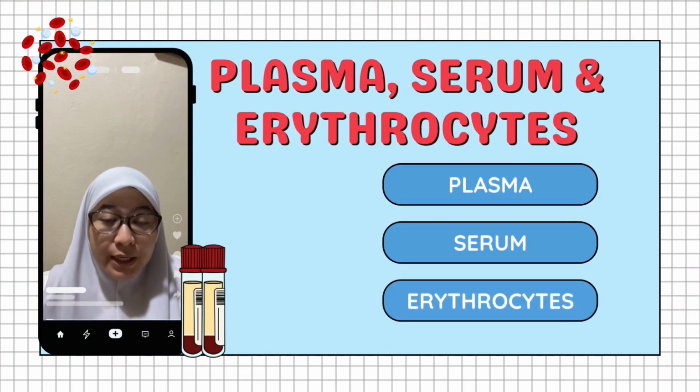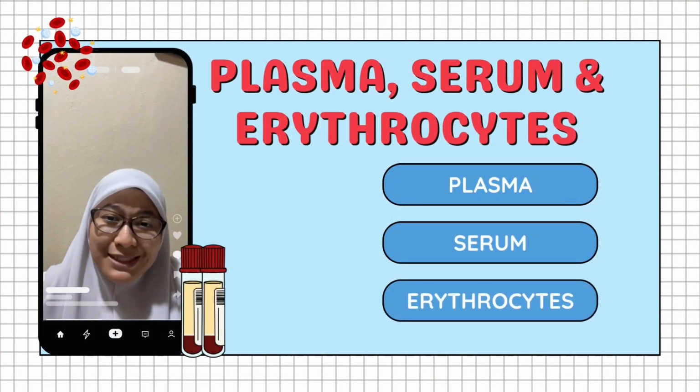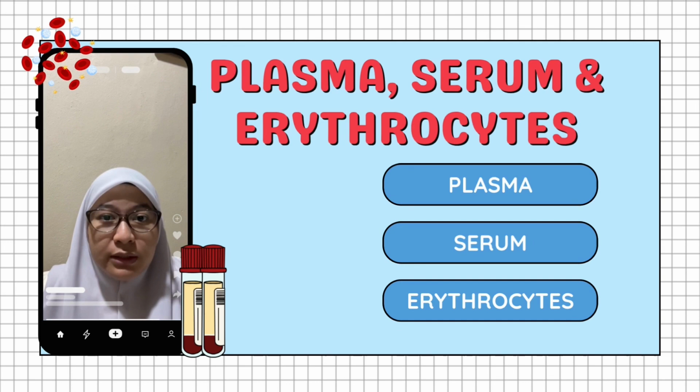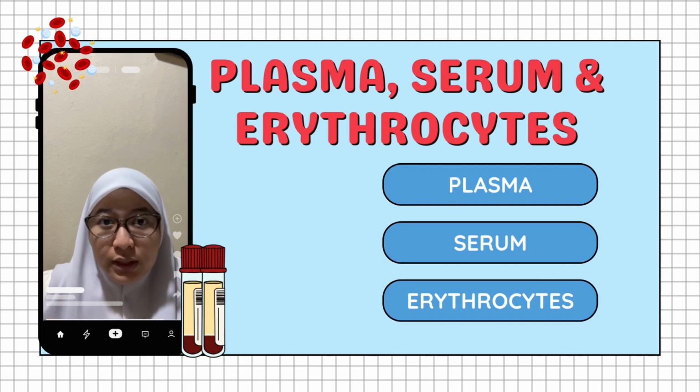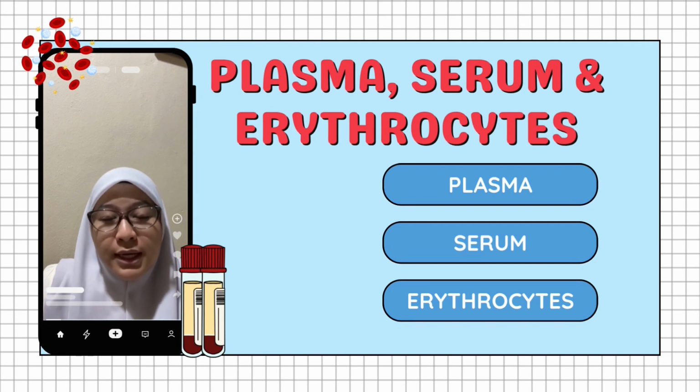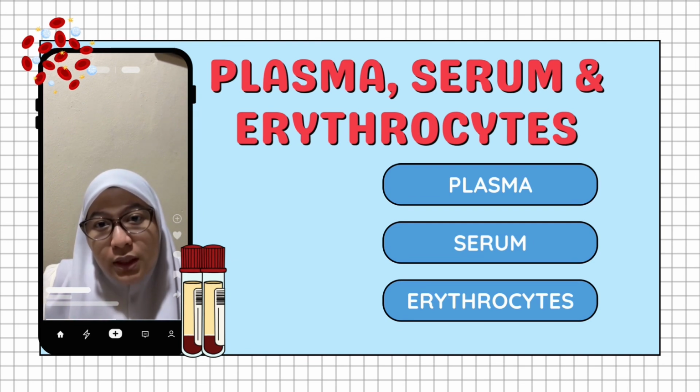Blood consists of plasma and formed elements. Plasma is the liquid component containing nutrients, hormones, waste products, and carbohydrates. Serum is plasma after the clotting factors have been removed. Erythrocytes or red blood cells are produced in the red bone marrow and transport oxygen using hemoglobin.